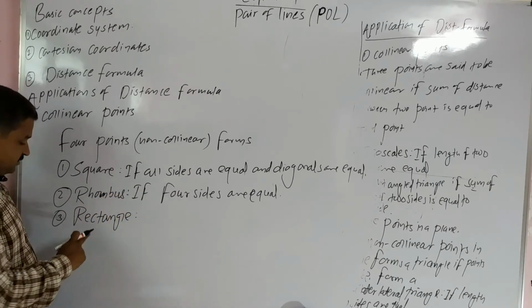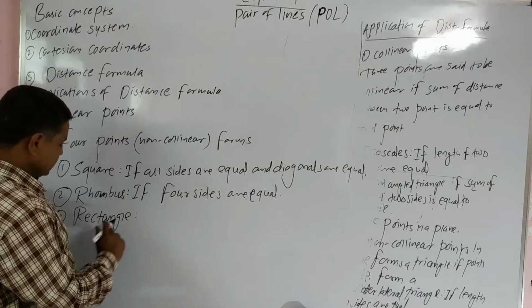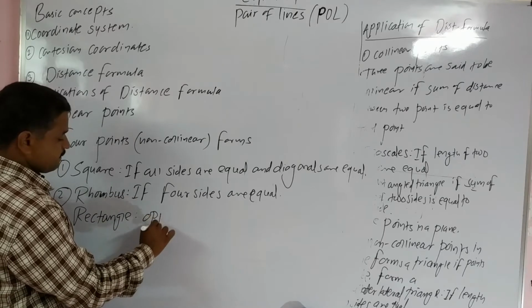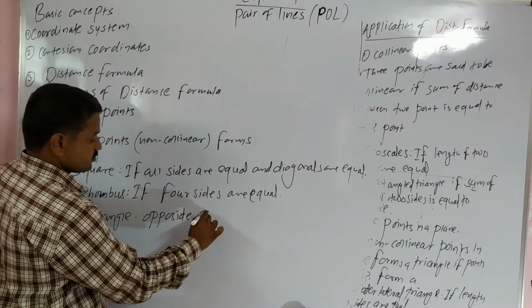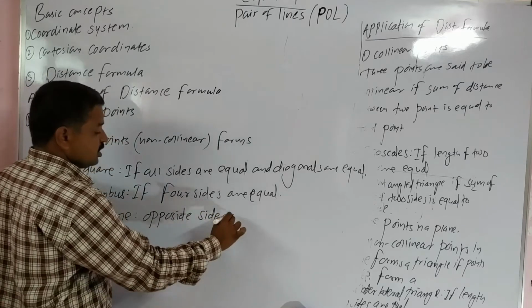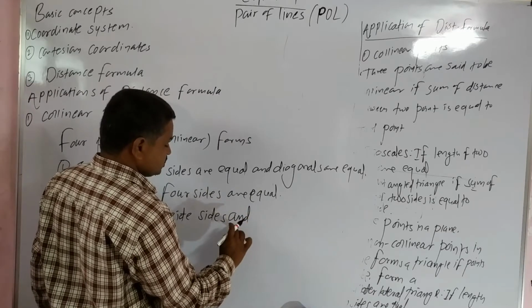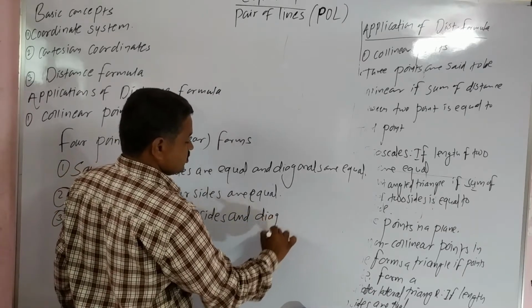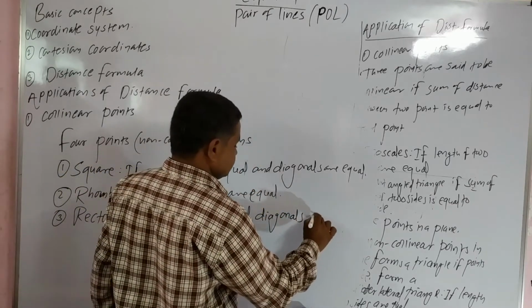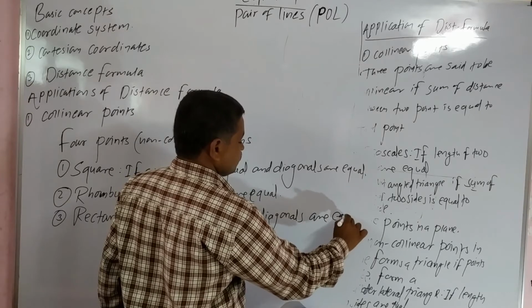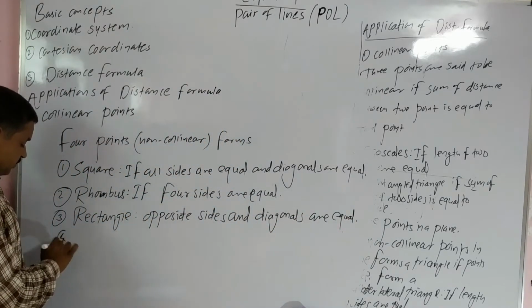In a rectangle, opposite sides and diagonals are equal. Means opposite sides are equal and diagonals are also equal. Number 4, parallelogram.